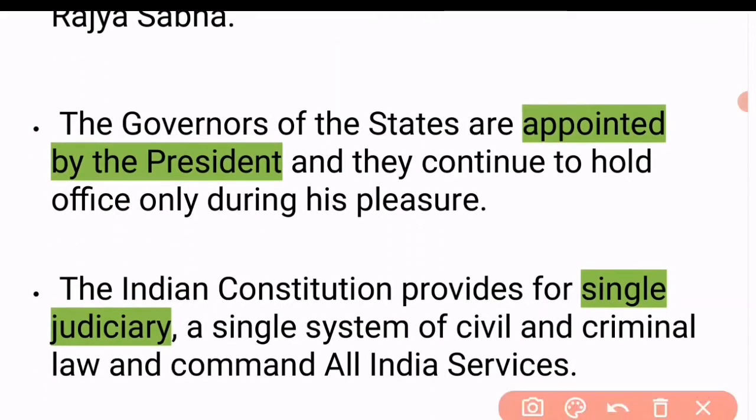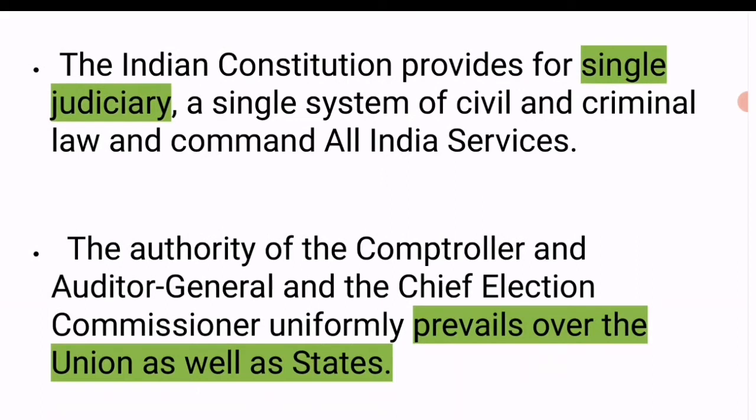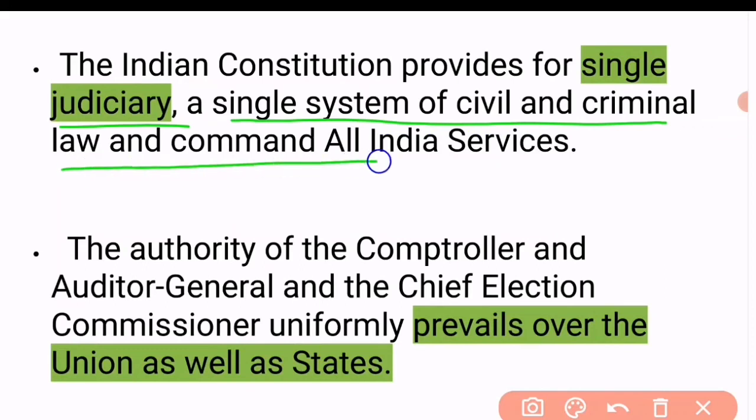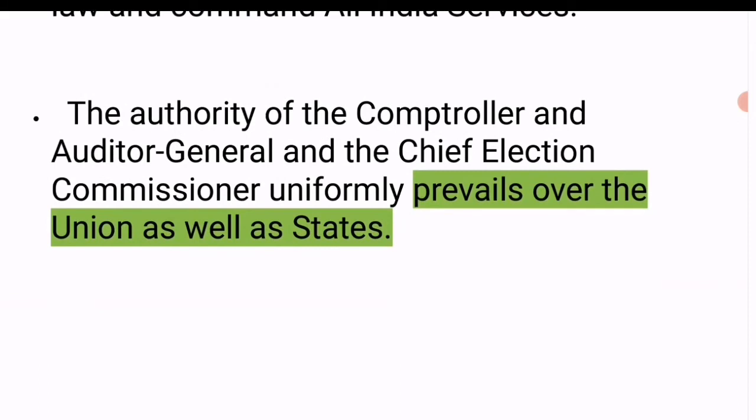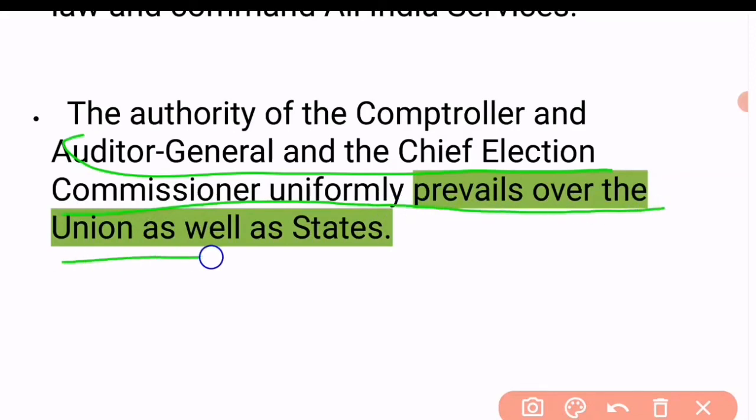The governors of the states are appointed by the president, and they continue to hold office only during his pleasure. So the Indian constitution provides for a single judiciary, a single system of civil and criminal law, and common all India services. And the next is that the authority of the Comptroller and Auditor General and the Chief Election Commissioner uniformly prevails over the union as well as the states. So these were all the unitary and federal features of the Indian constitution.